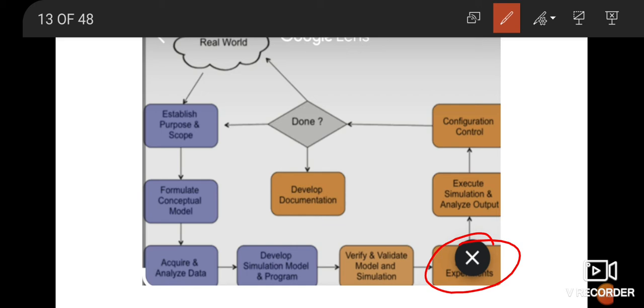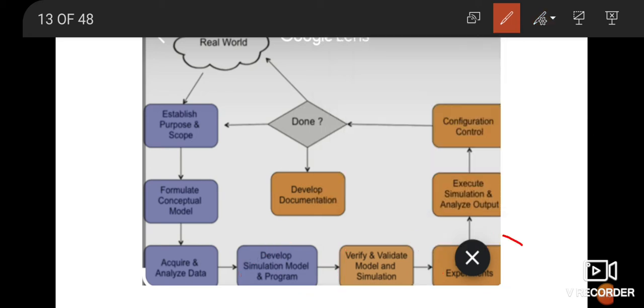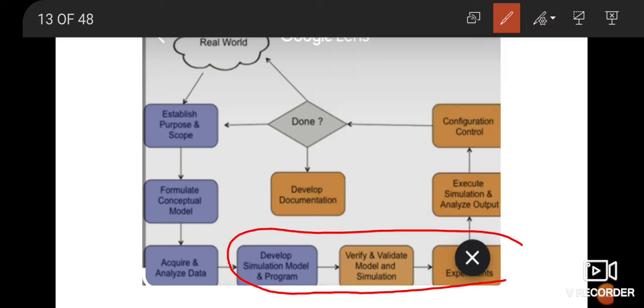Experiments, exactly, it is one and the same thing; verify and validate means the model is actually working. You can combine developing a model and testing it, as verification and validation of data. That means you have developed a particular model, then you have changed the situation, then with that you experimented, and out of those experiments you got a specific output. That is obviously done.